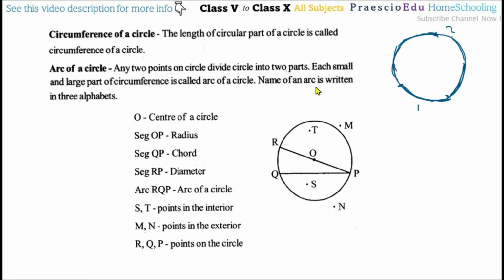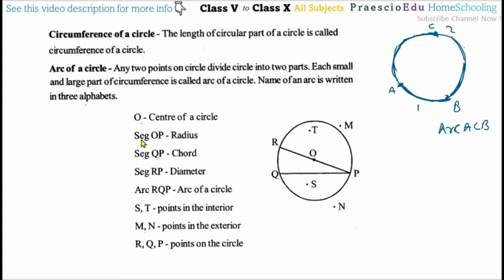The name of an arc is written with three alphabets most times. Here the three alphabets mean, suppose here is point A, here is point B, and if we take any point here, C, then we can say arc ACB. Likewise, we can show it with three points. If there is no third point on small parts, we can directly write arc AB also, like this one.